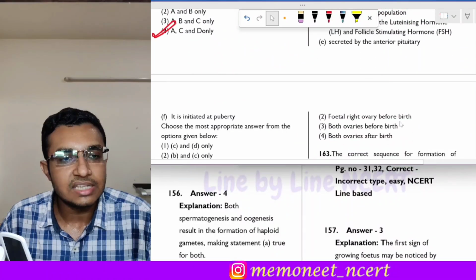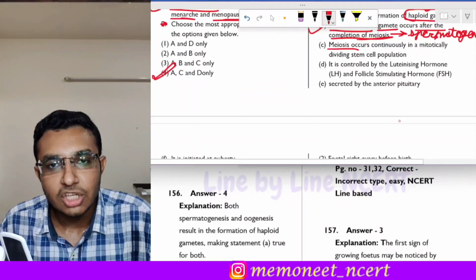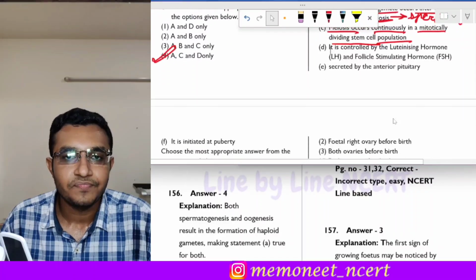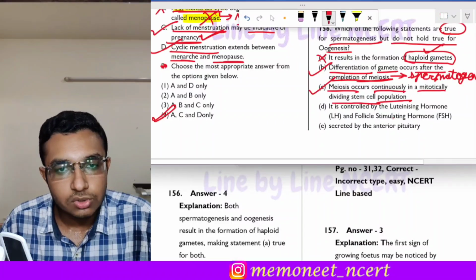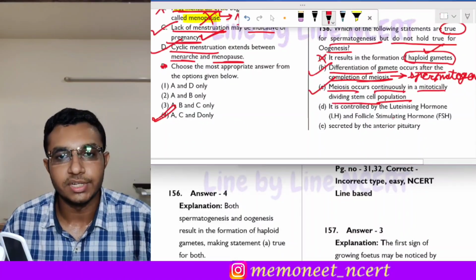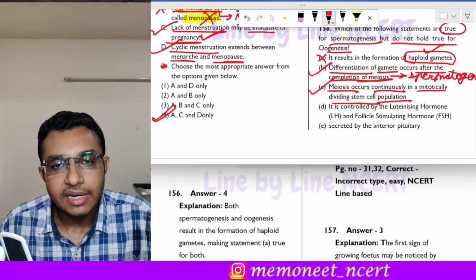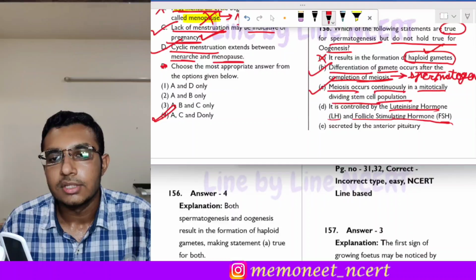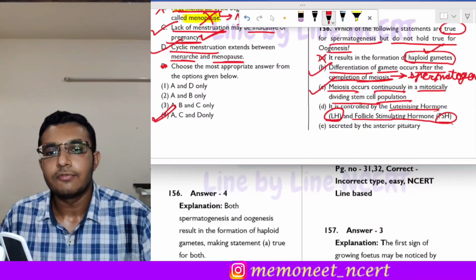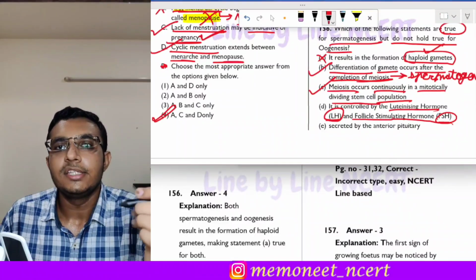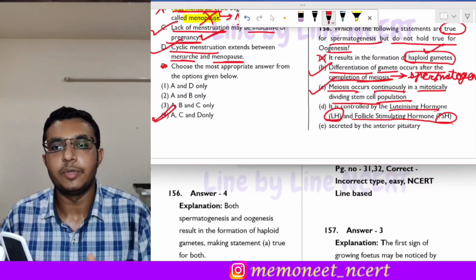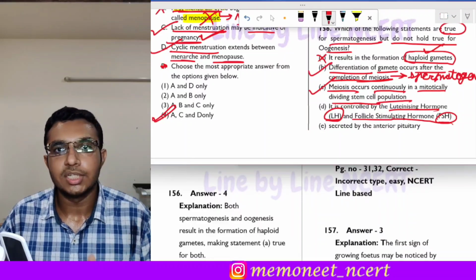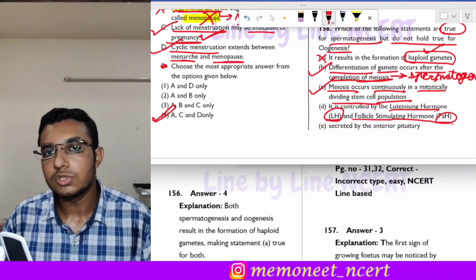Then statement C is: meiosis occurs continuously in a mitotically dividing stem cell population. So statement C also holds true for spermatogenesis but not for oogenesis. Then statement D is: it is controlled by the luteinizing hormone and the follicle stimulating hormone. So luteinizing hormone LH and follicle stimulating hormone FSH are released by the pituitary gland of both male and female, and in both sexes the LH and FSH help in the process of gametogenesis, that is spermatogenesis in males and oogenesis in females.